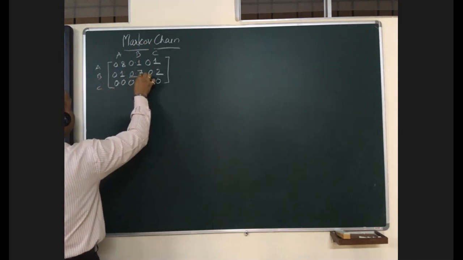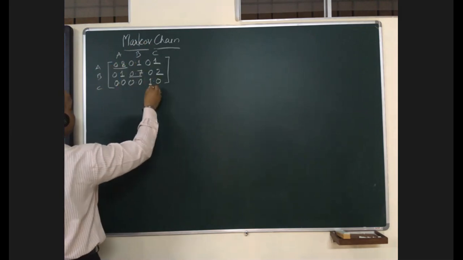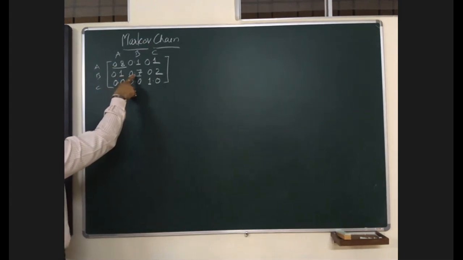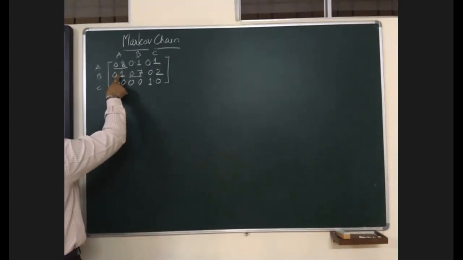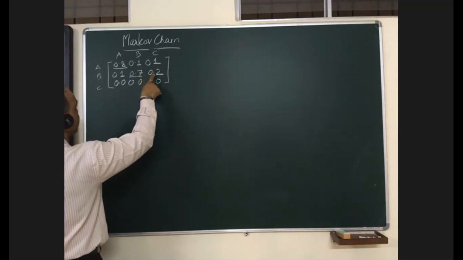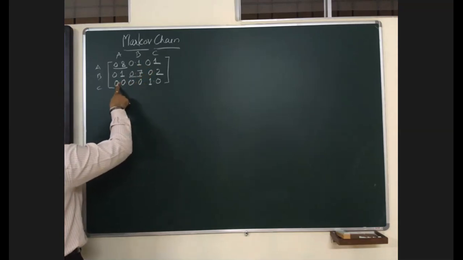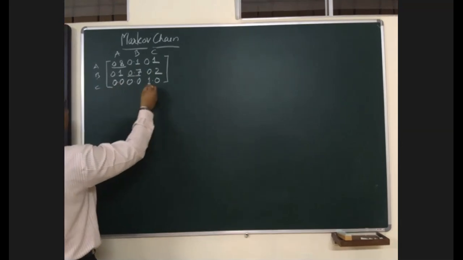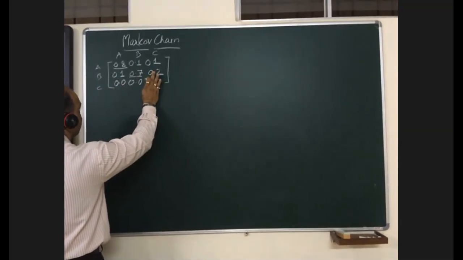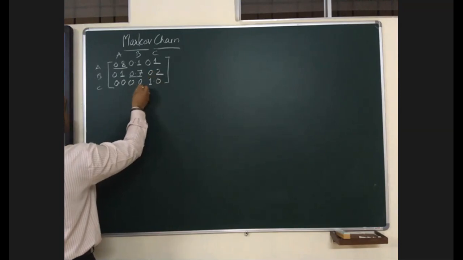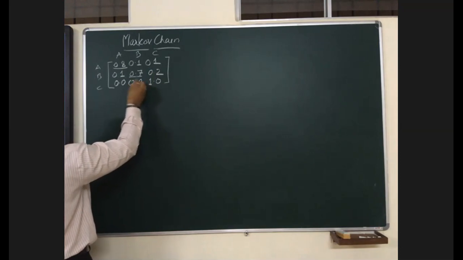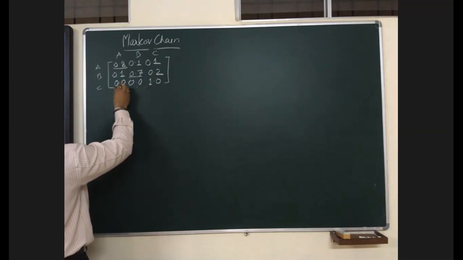Out of that, B retains 70%, whereas transition from B to A is 10% and transition from B to C is 20%. Whereas for the C product, 100% share is retained by C, whereas no customer has been shifted from C to B or C to A.